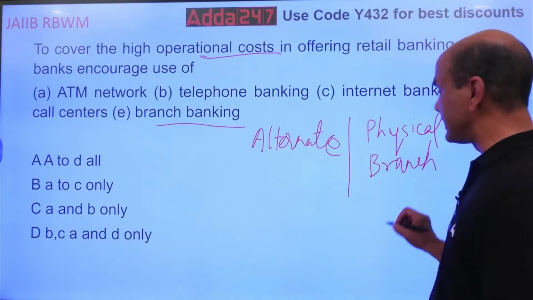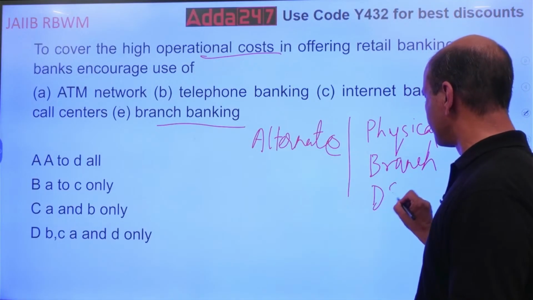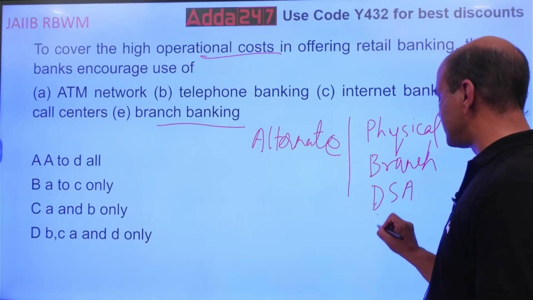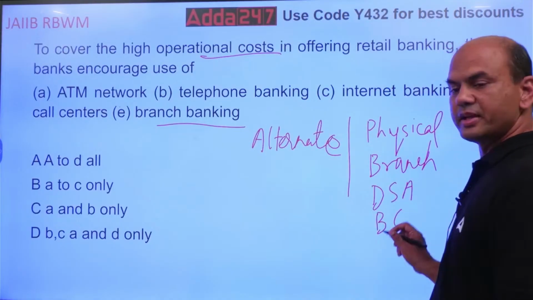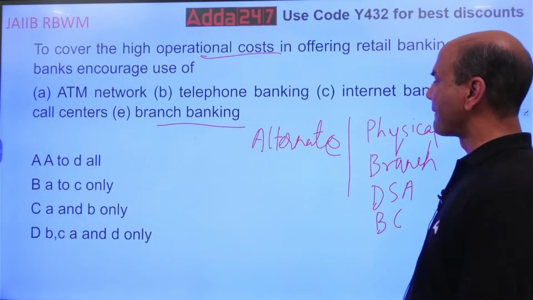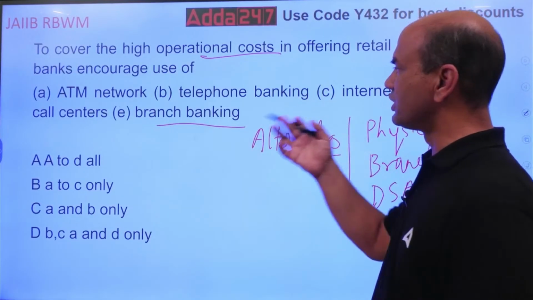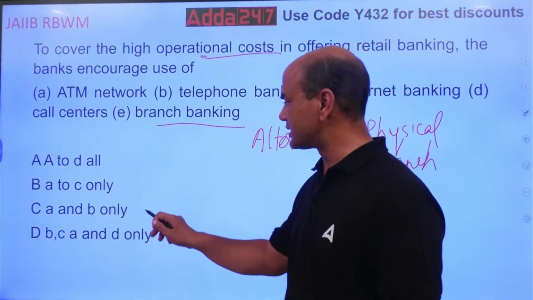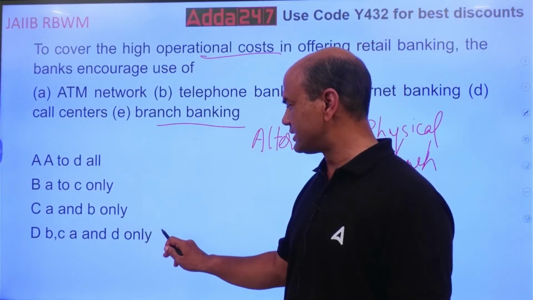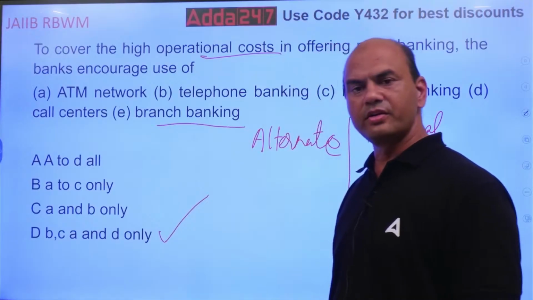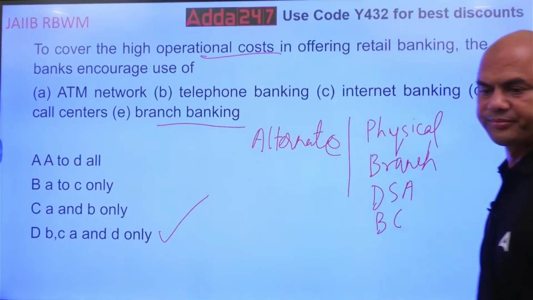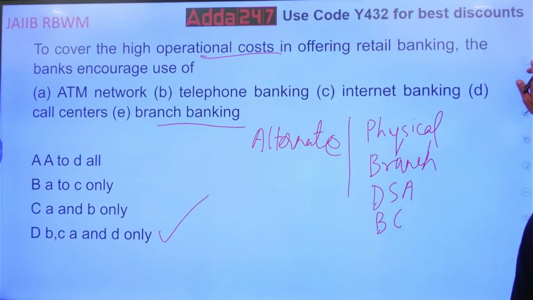Branch. DSA. BC, business correspondent. In nationalized banks we have mainly. And alternate means all these: ATM, telephone, internet, call centers. So the answer is B, C, A and D. Okay, B, C, A and D. Got it? Next.